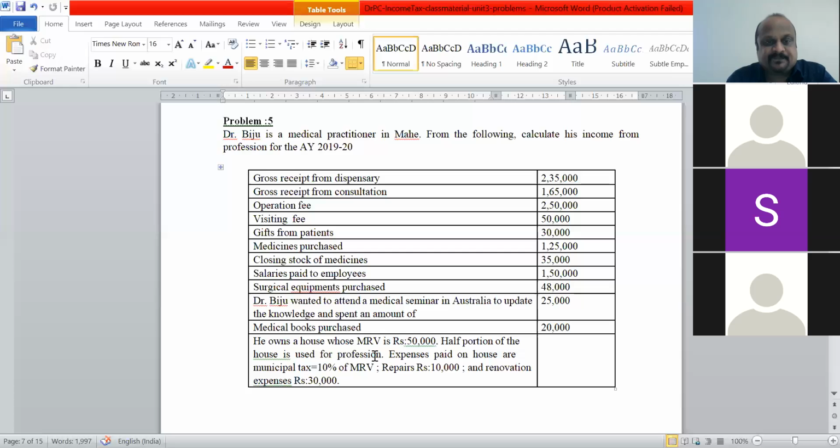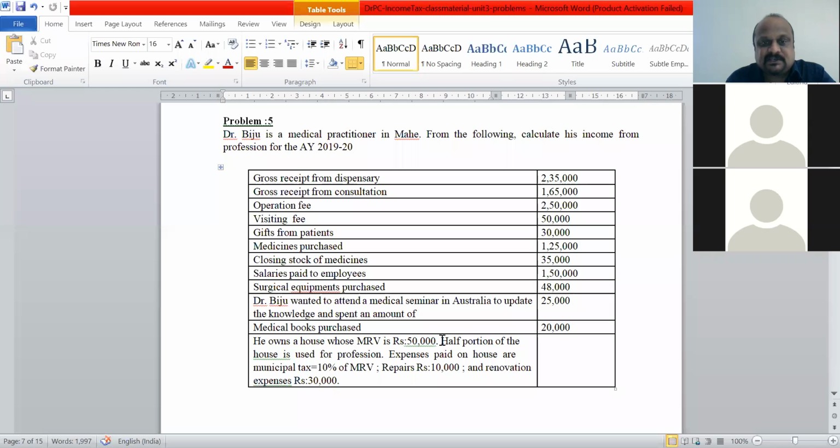Like that. So I have to consider municipal rental value. He owns a house whose value is 50,000. Half portion of the house is used for profession. You can see here the entire house that he is having, half portion he is using for his profession, and the other half maybe he is using for himself.